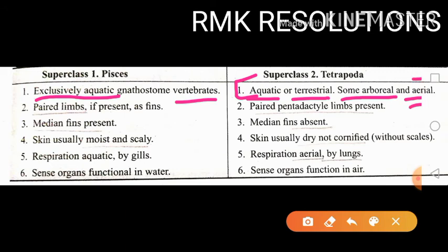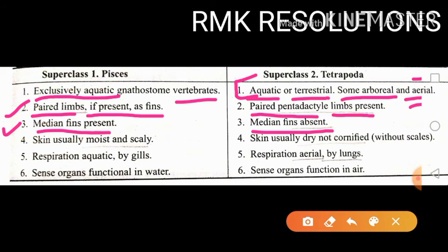Then the second difference is about the appendages or limbs. So paired limbs, if present, are only fins, and here pentadactyl limbs are present for the Tetrapoda. Third difference, in case of the Pisces, median fins are present, and for the Tetrapoda, median fins are absent.